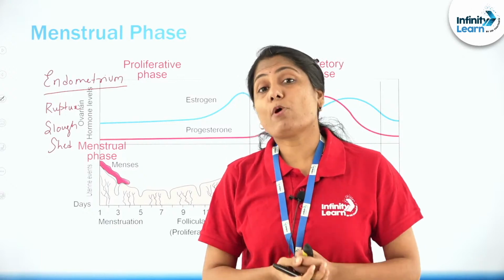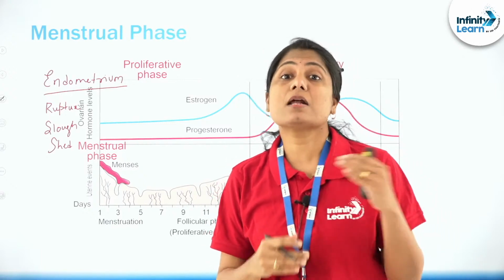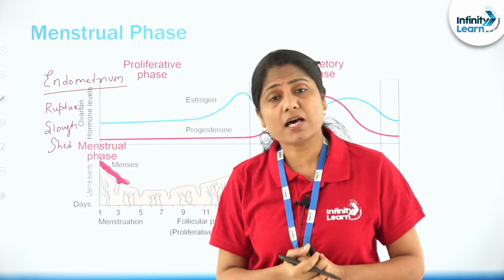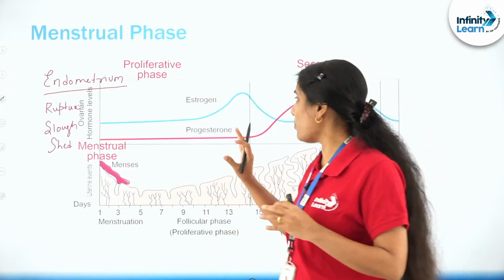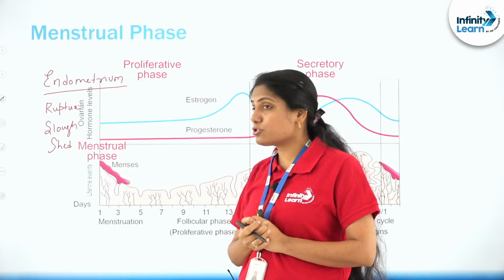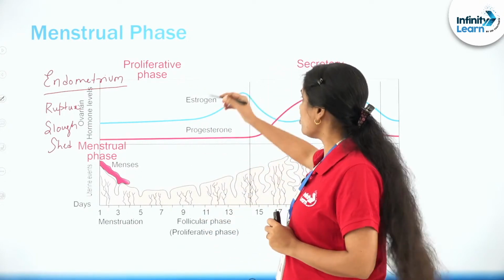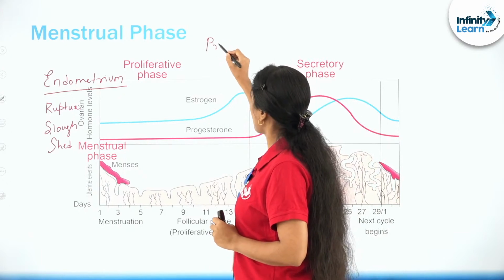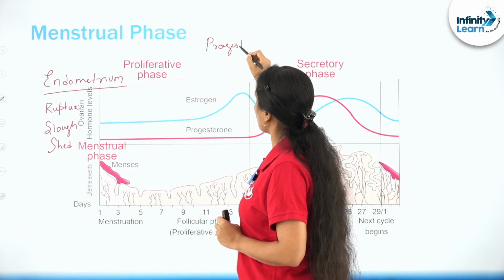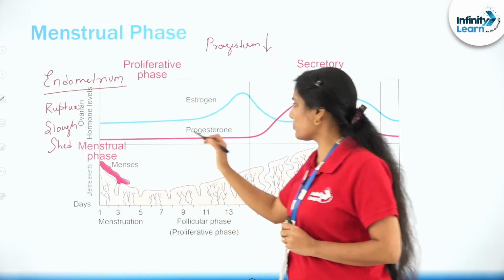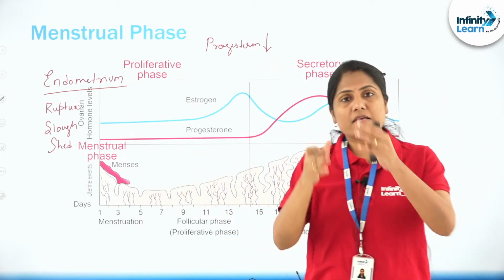Now it's very, very important for us to understand the hormones that play an important role during the menstrual cycle. Which is the hormone that plays a very important role for the rupture, slough and shed of the endometrium layer? As soon as the progesterone, which is the ovarian hormone, level goes down. So the progesterone level has fallen.